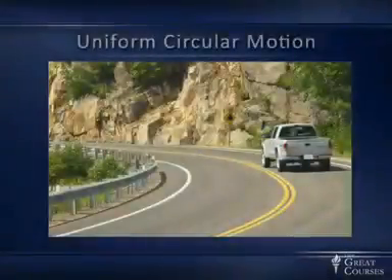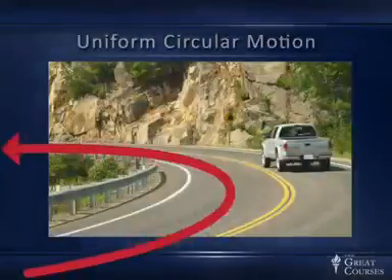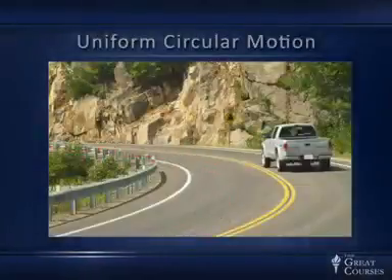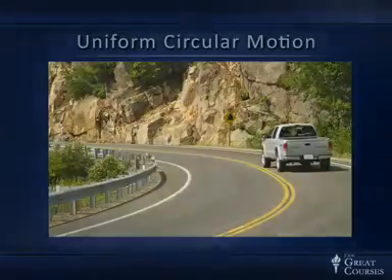And circular motion is occurring whether or not we're going in a complete circle or just part of a circle. So you're driving down a straight road and you come to a big 90-degree bend. While you're in that bend, you are undergoing circular motion. And if you're in that bend and driving at constant speed, you're undergoing what I'm calling uniform circular motion. The first half of this lecture or so, a little more, will be concentrated on uniform circular motion. And then we'll look at the slightly more general and slightly more complicated case of non-uniform circular motion.